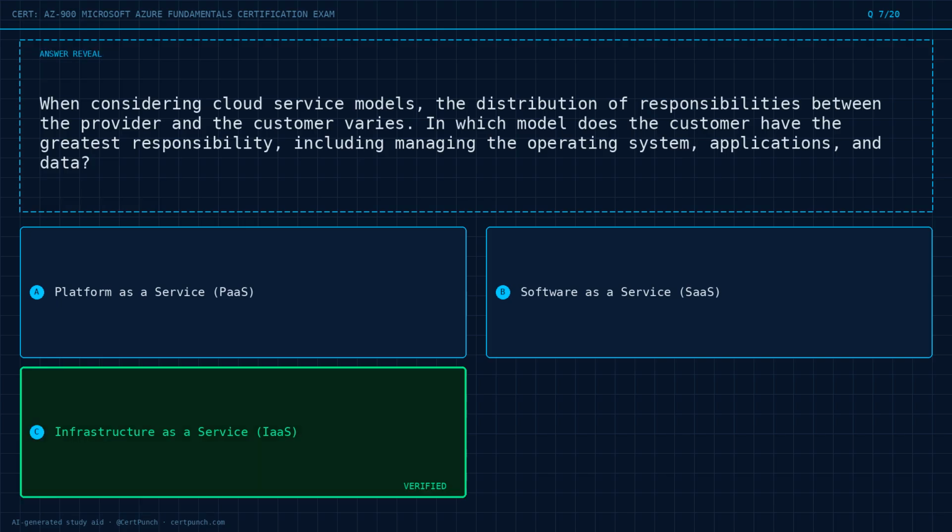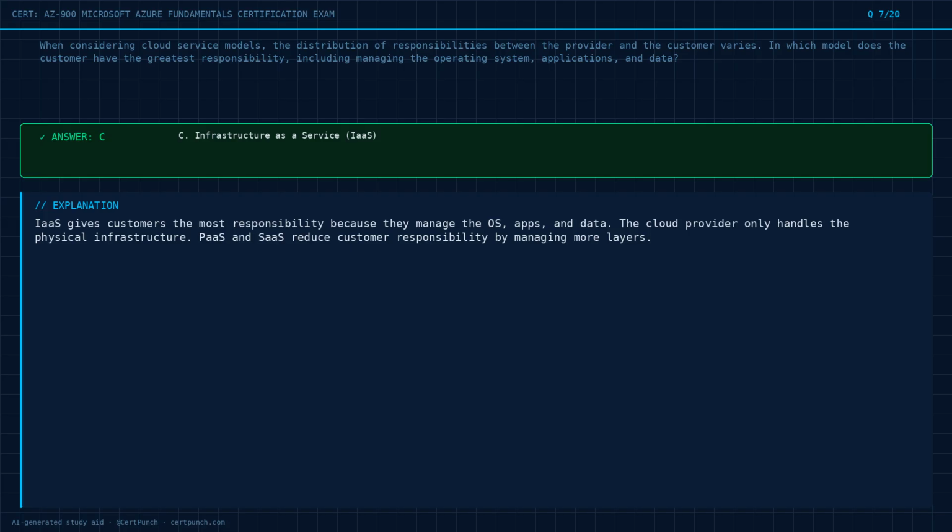The answer is option C. Exam logic. IaaS gives customers the most responsibility because they manage the OS, apps, and data. The cloud provider only handles the physical infrastructure. PaaS and SaaS reduce customer responsibility by managing more layers.